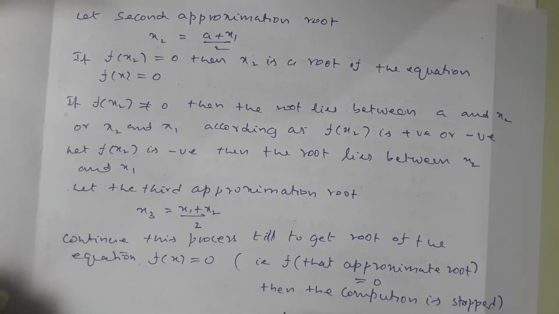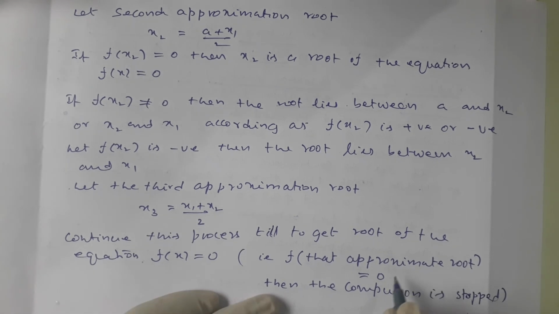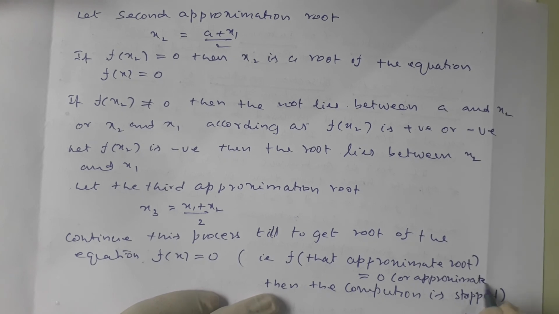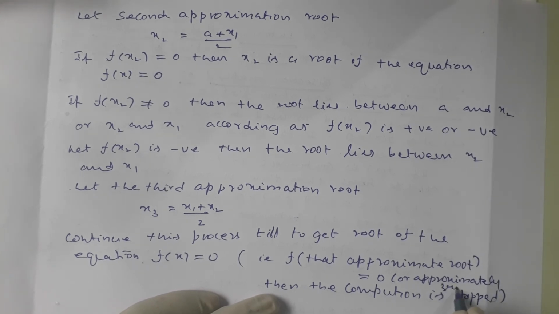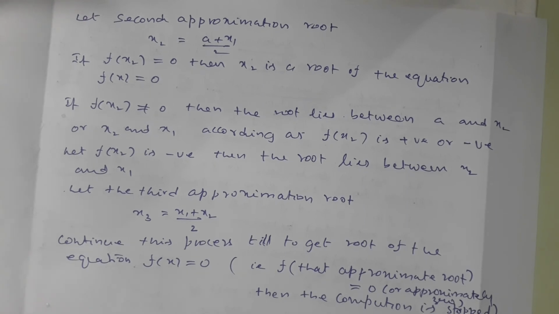Otherwise, we continue till that approximate value satisfies the equation, that is, f of that approximate value will be equal to 0, or approximately 0. Right. This is the bisection method.